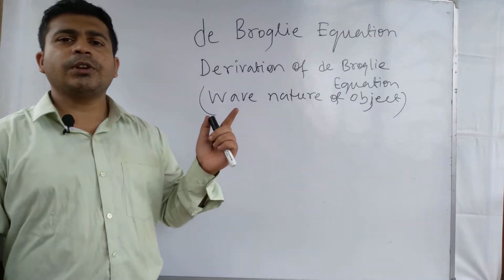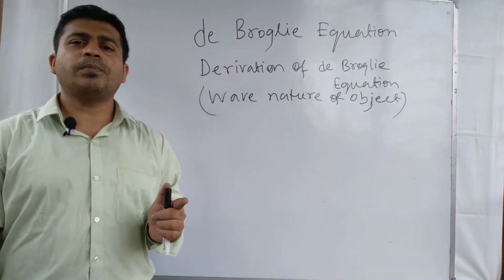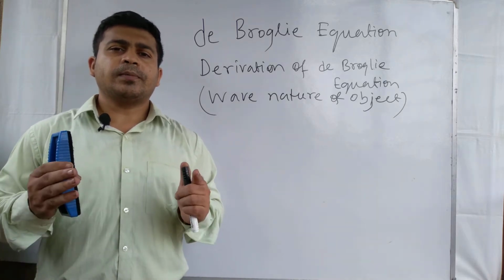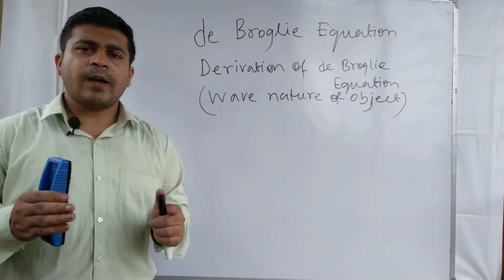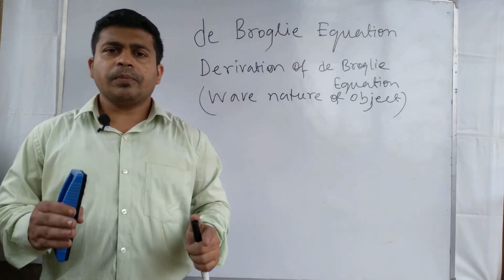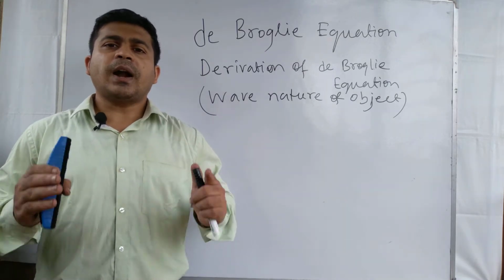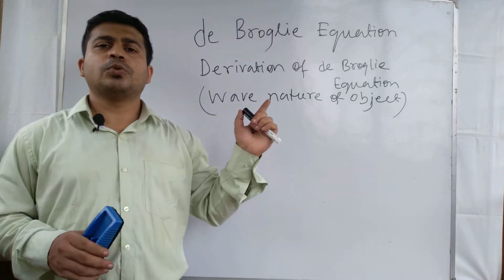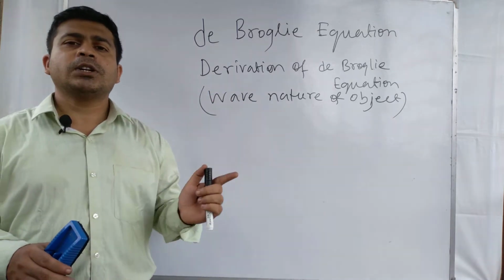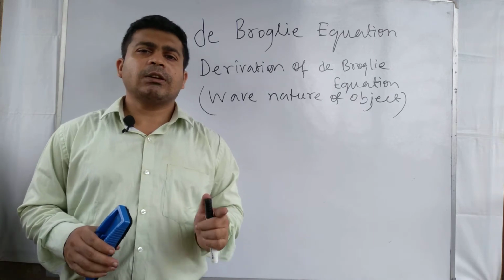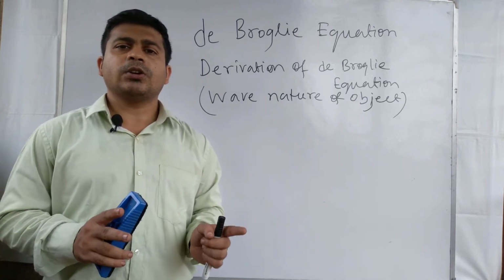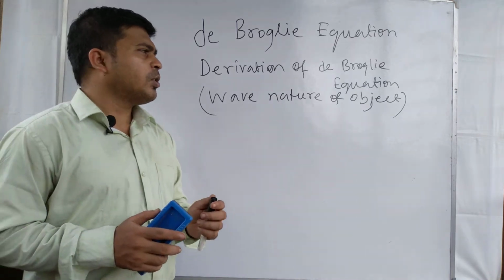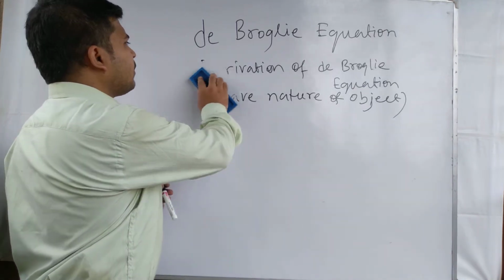The de Broglie equation is one of the most important parts of quantum mechanics, which states that material particles have wave character and particle character both. De Broglie is the scientist who stated that all material particles in motion possess two characters: one is wave character, another is particle character. So we start our discussion.